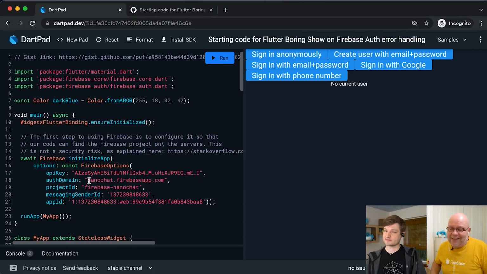The API key is less readable, but it's the same logic. It's what we use for finding the authentication backends. So all of these essentially identify a single Firebase project that I have. This project is pretty well secured. For example, there's two databases here on this project. You won't be able to write anything that I don't want you to write there because I have set up security rules on my server for this.